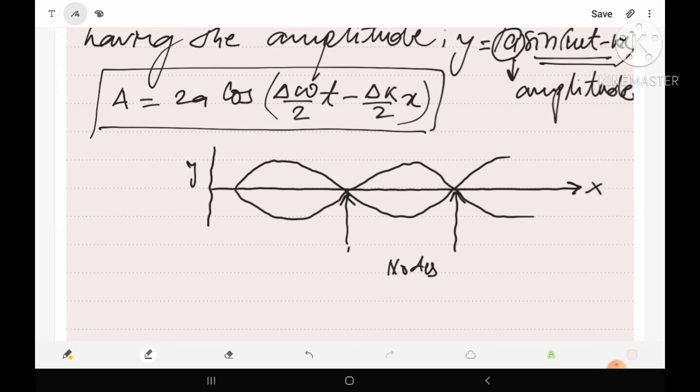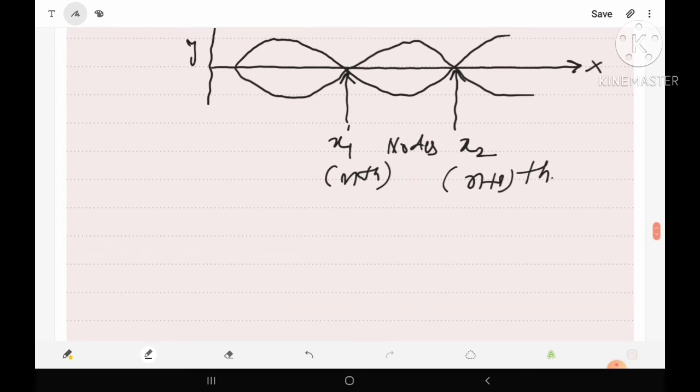Suppose the first one is at the position x1 and the second node is at position x2. At the position x1 the nth node is formed, and at the position x2 suppose the n plus 1th node is formed.